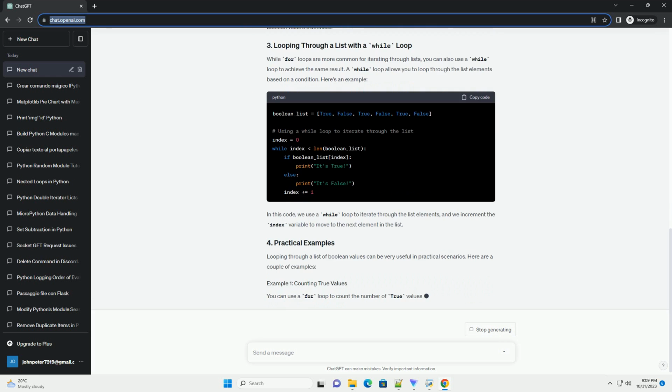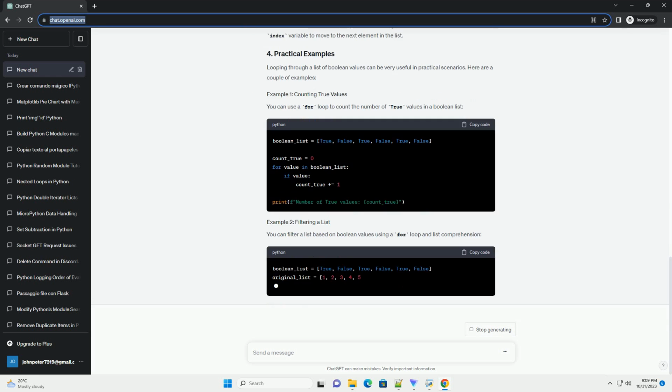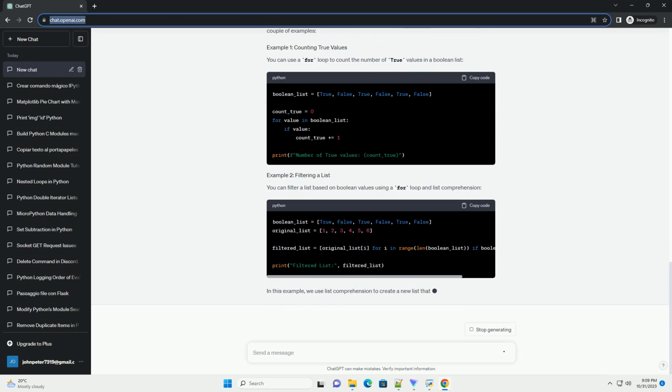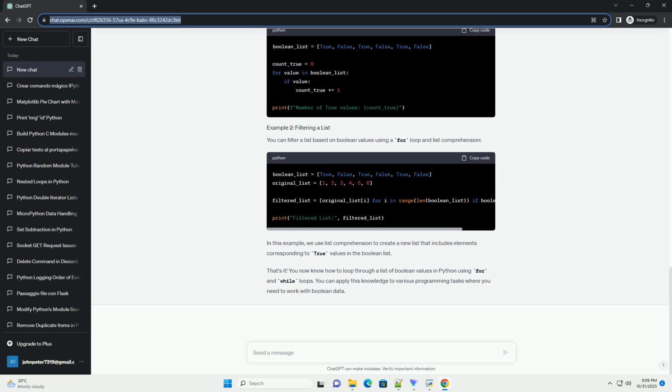You can manually define the list or generate it dynamically based on your requirements. Here's an example of a simple list of Boolean values. A for loop is a convenient way to iterate over the elements of a list, including Boolean values. You can use the for loop to perform actions on each Boolean value in the list. Here's an example.